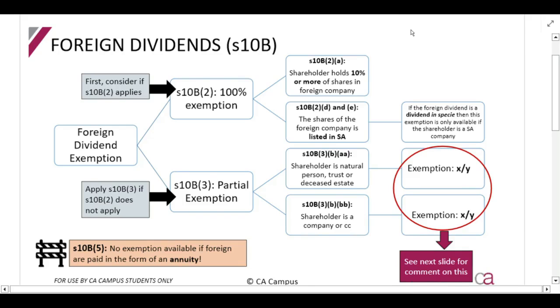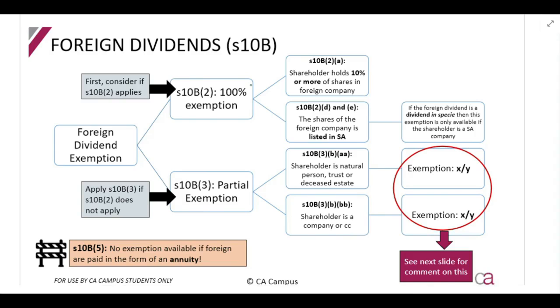Now let's look at the foreign dividends exemption under section 10B. When we are looking at this exemption, it's important to understand that this only applies to foreign dividends. So if you earn a dividend from a foreign company, not dividends from South African companies. There are two types of exemptions that you get.